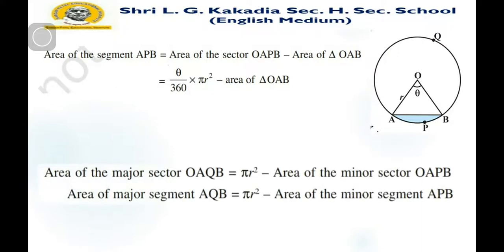So two things to find: the area of the major sector OAQB and the area of the major segment OQB. Just subtract the given minor sector from the total area, that is pi r square, and we can find the major sector easily. So using these formulas, let me solve some examples, illustrations, and some questions from the exercise. Just remember four formulas and one more about the length of an arc. So let us solve some examples using these formulas.